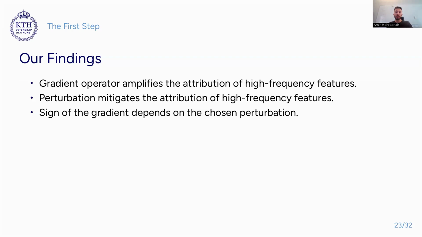With this spectral representation, it will be easy to show that gradient amplifies the effect of high-frequency features in neural network. Also, we can show that perturbation removes the attribution of those high-frequency features. Furthermore, we can show that sign of gradient actually depends on the chosen perturbation distribution. This means that the sign of gradient is not reliable, and its positive value cannot necessarily be interpreted as positive nor negative contribution to the prediction.